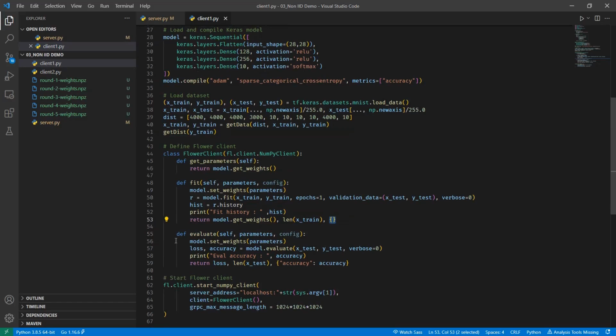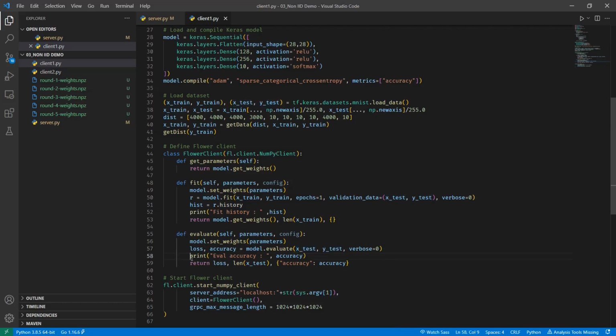And finally we have the evaluate method, the one which is called by the server if they want some analytics from all the clients. So here too, first we take the schema and we fit it with the current state of the global model. Then we calculate the loss and accuracy on the test set that is available on the client.